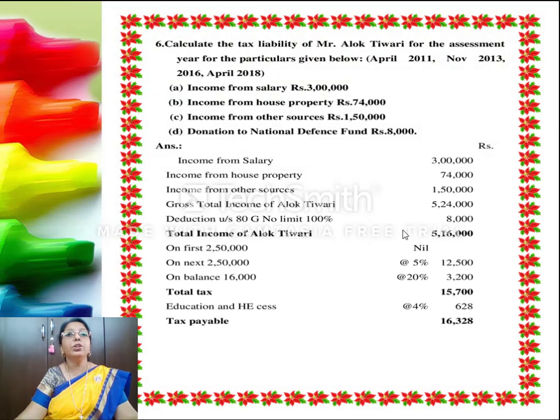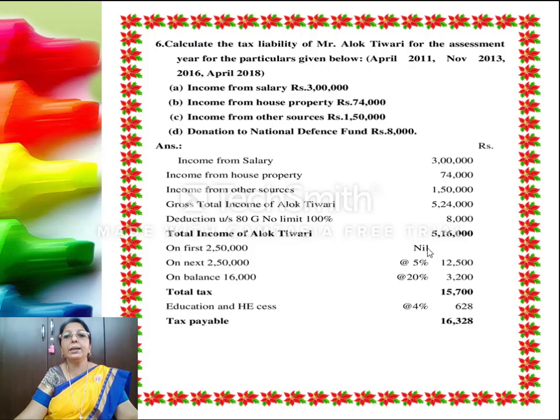Now going on to the tax liability of Mr. Alok Tiwari for the assessment year given below. The salary income is 3 lakh, house property income 74,000, other source income 1,50,000, he has donated 8,000. So total income of Mr. Alok Tiwari is 5,24,000 with an 80G deduction of 8,000. So his taxable income is 5,16,000.